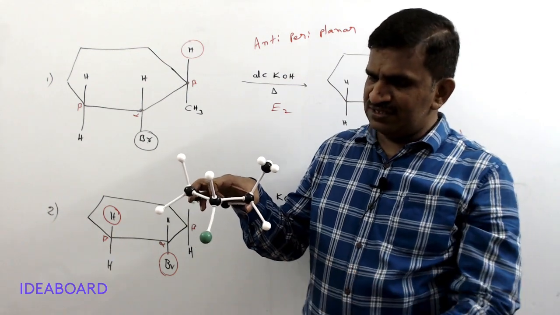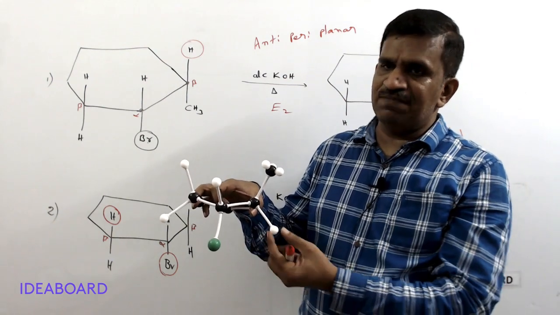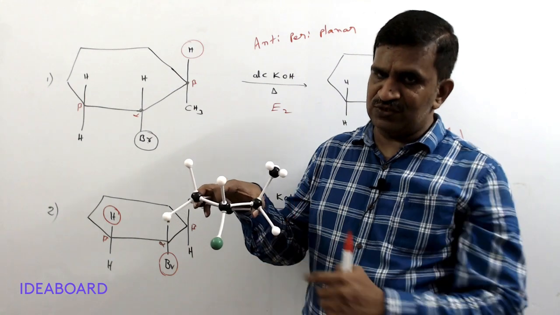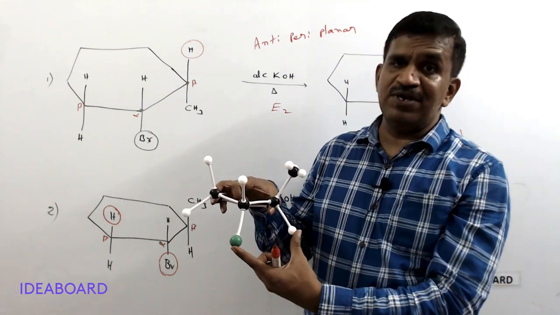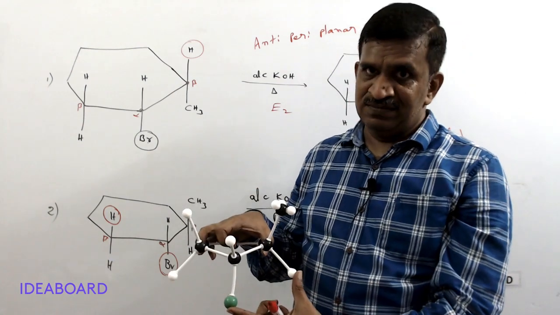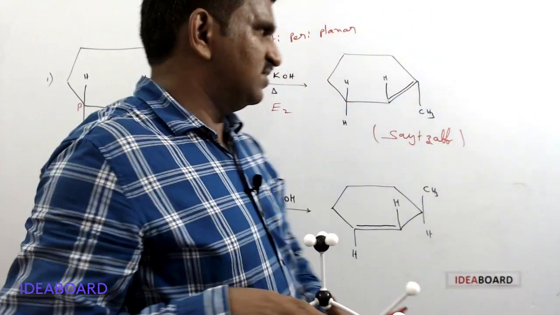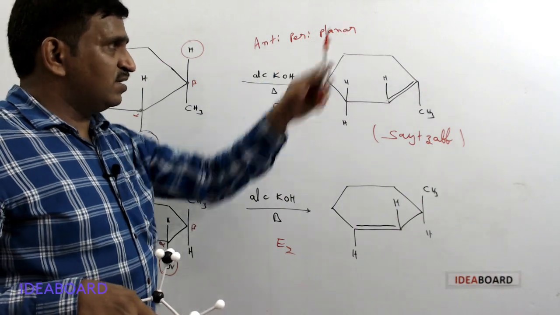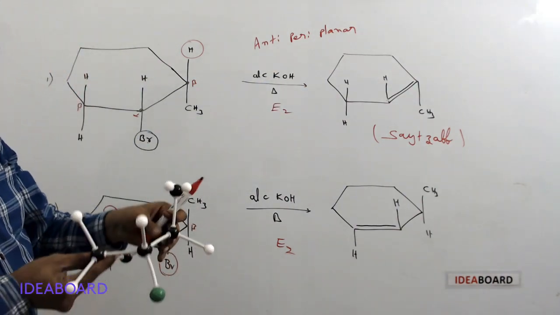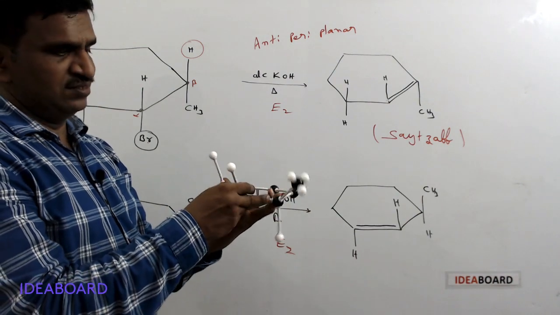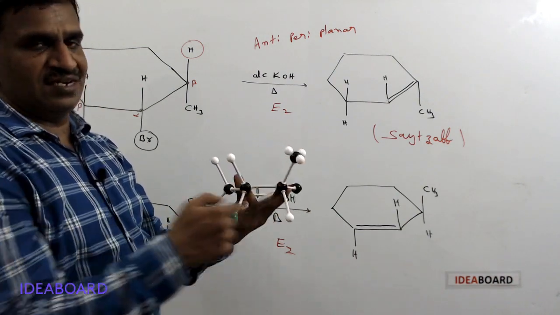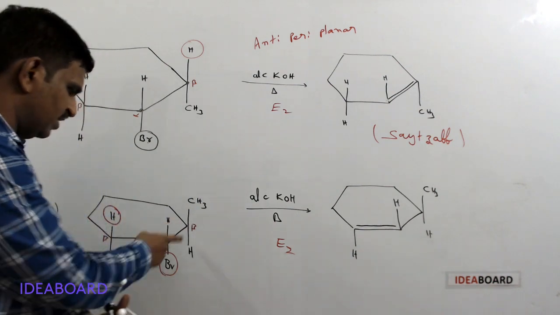If you remove like this, it is very difficult. They have steric repulsions. The transition state is like this only. Whenever the transition state is like this, there is repulsion and so it doesn't occur. Because of this reason, anti-periplanar elimination is very common. Anti-periplanar means they are present in different planes, not in the same plane.